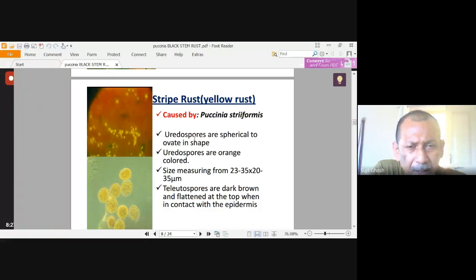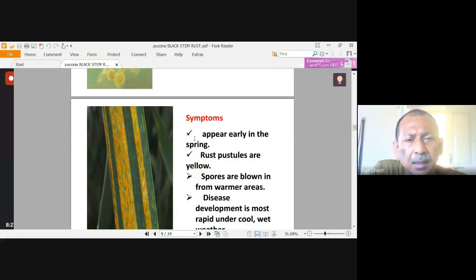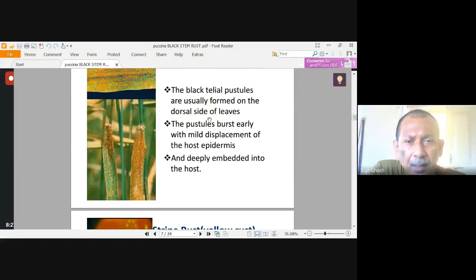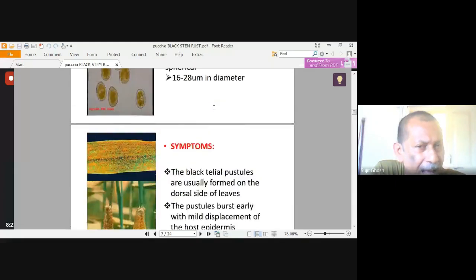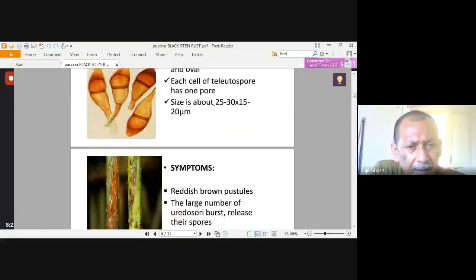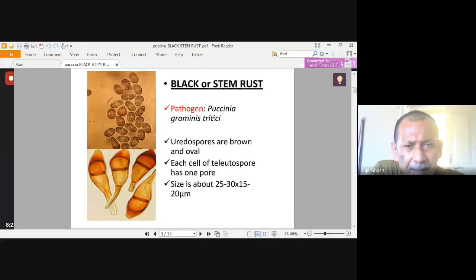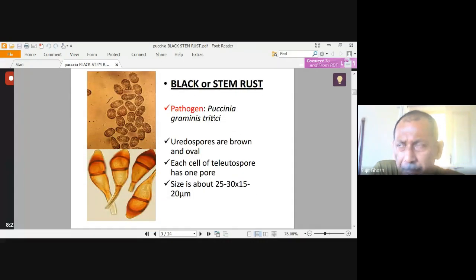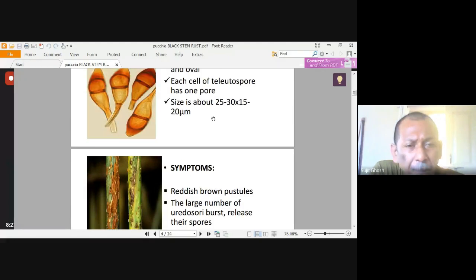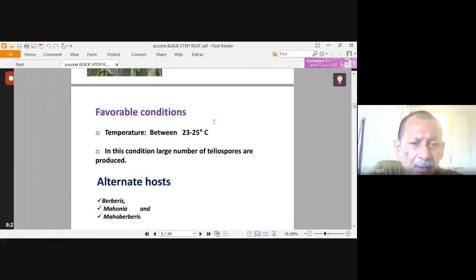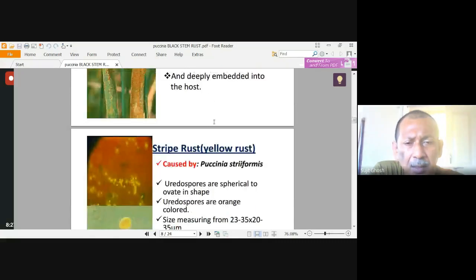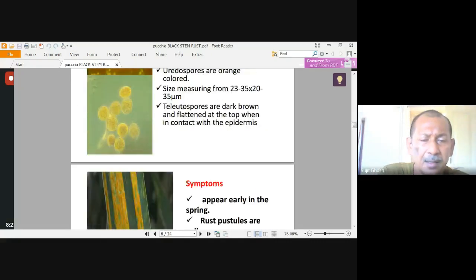Now, stripe rust, it is yellow in color. So here we will get black, brown, yellow, orange, and stripe is yellow.